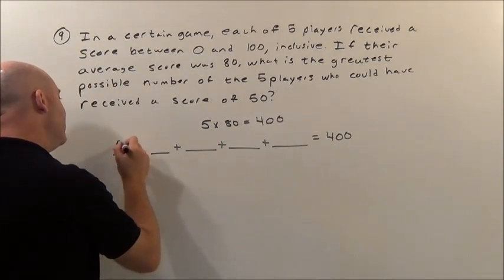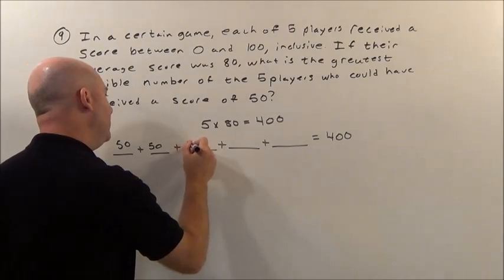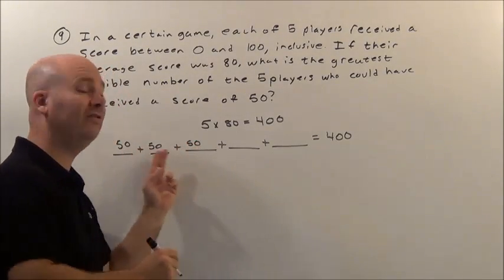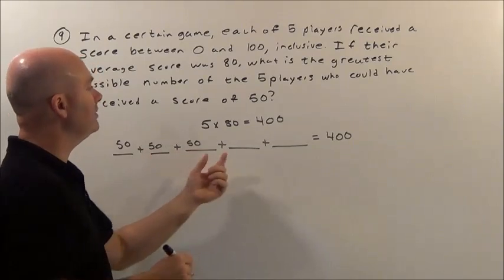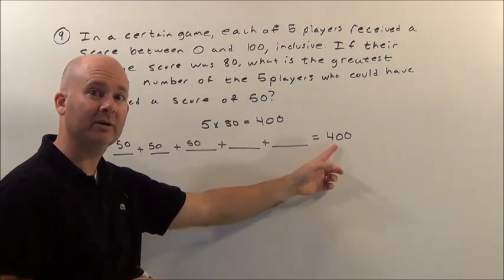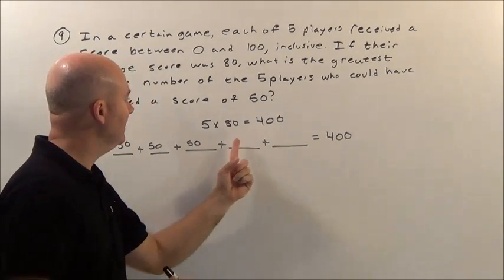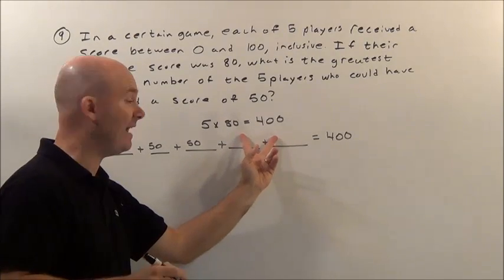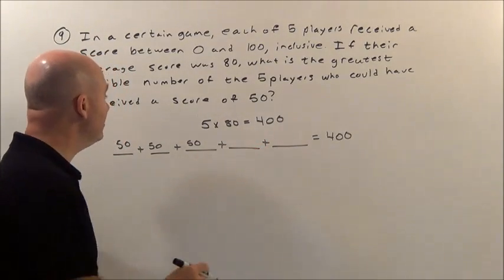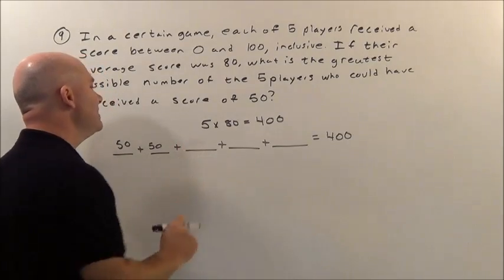What could we have? This guy get a 50, another 50, and another 50. Now that's 150 there. How much more do we have to go? Well, if you subtract 150 from the 400, that's going to leave you at 250. Is there any way these 2 guys could add up to 250? The highest they can make is 100. So that's not going to work. So you know it's not 3.